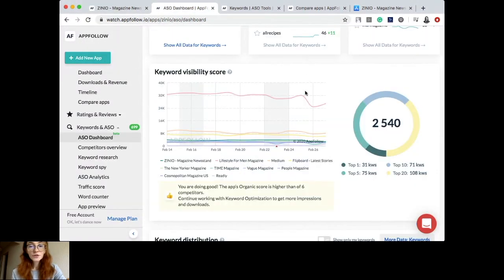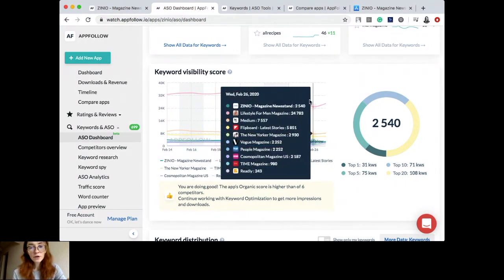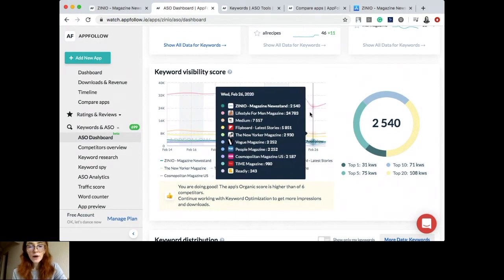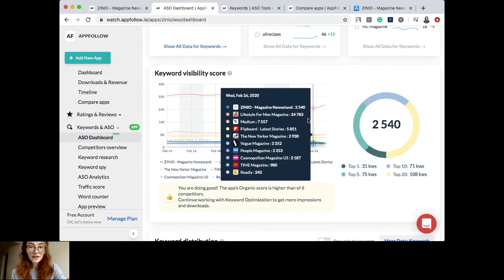Speaking further, here you can see our ASO dashboard. This is the search visibility score of all applications that I already added to my collection list. You can see the Zinio app is in the first line. Its score is quite the same as other magazine applications, for example, Vogue magazine and People magazine. And in my opinion, they can increase it significantly because there are lots of ways to optimize this content in terms of text metadata.